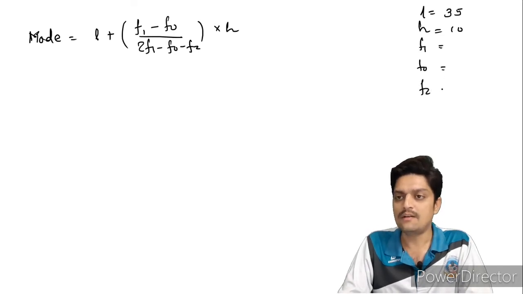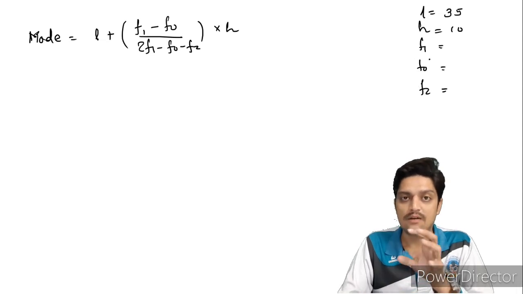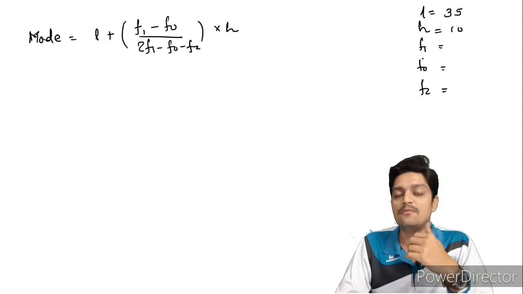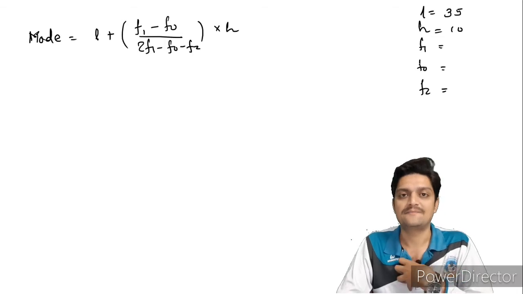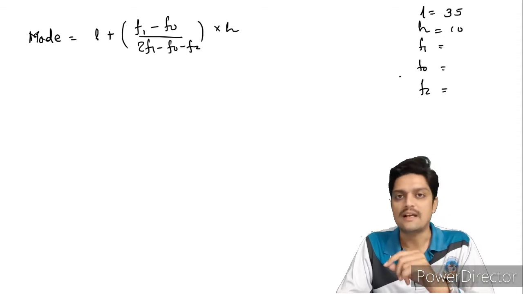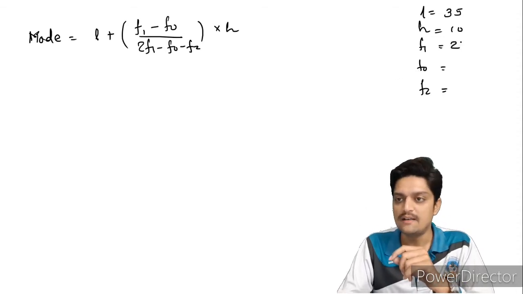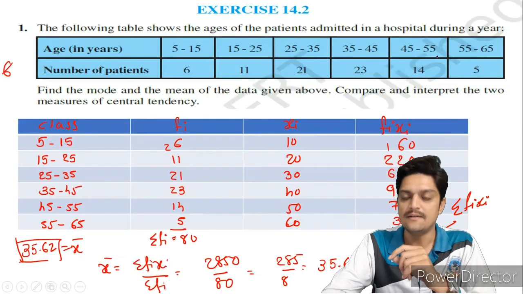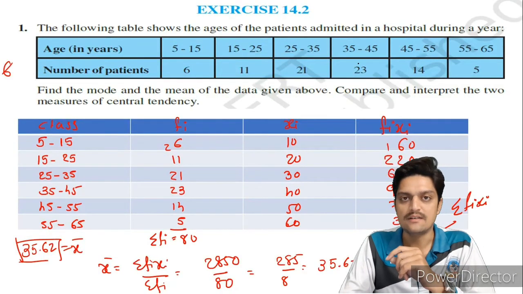Then f1, f0, f2. So what was f1? f1 is actually the present. I gave you an example, present means f1 means frequency of modal class, and it was 23. Let me change this slide here. See, this is f1.